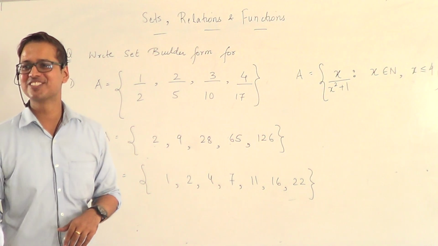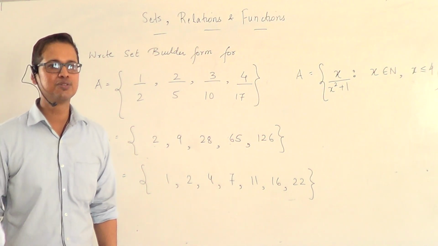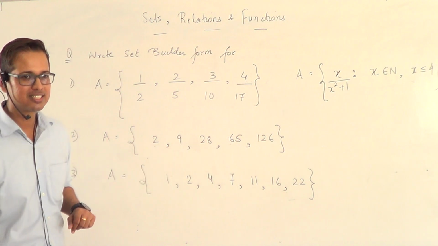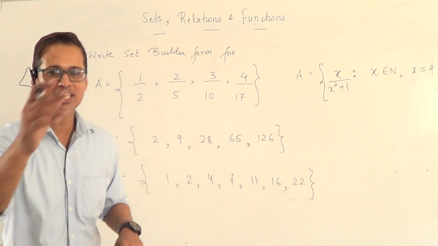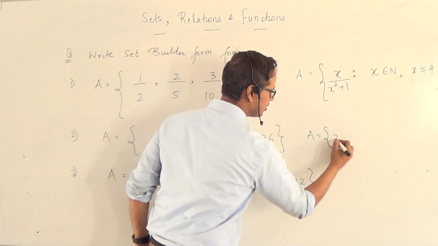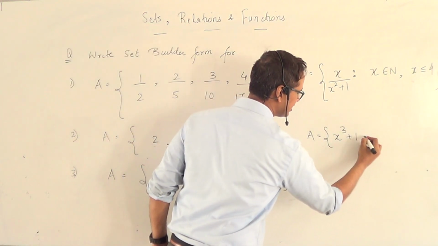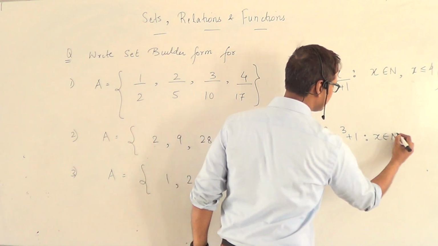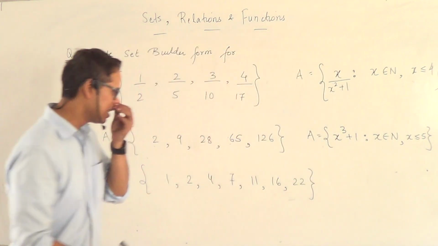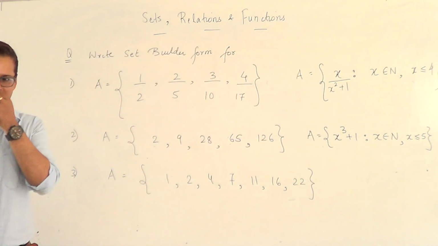Second one. Yes, Ashutosh. So x cube plus 1 belongs to... Correct. x cube plus 1 such that x is a natural number, x is less than or equal to 5. Very good. Last one.